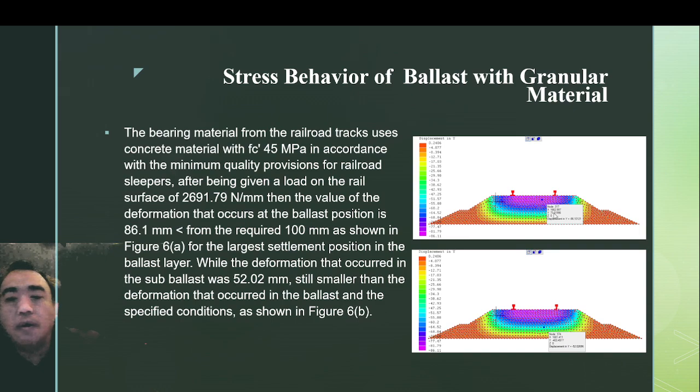This deformation is 86.1. This figure is the deformation in subballast. We have deformation of 52.02 millimeter, still smaller than the deformation that occurs in ballast, and the specification condition is 100 millimeter.